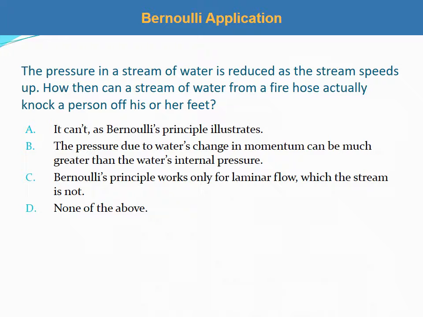The pressure in a stream of water is reduced as the stream speeds up. How then can a stream of water from a fire hose actually knock a person off his or her feet? A. It can't, as Bernoulli's principle illustrates. B. The pressure due to water's change in momentum can be much greater than the water's internal pressure. C. Bernoulli's principle works only for laminar flow, which the stream is not. D. None of the above.